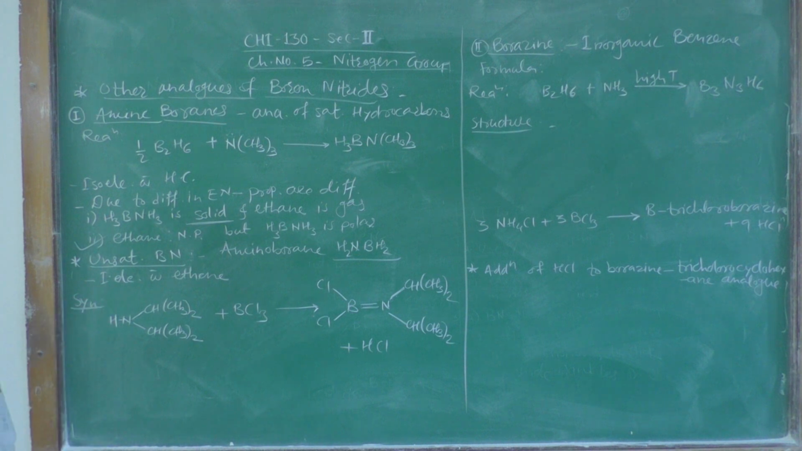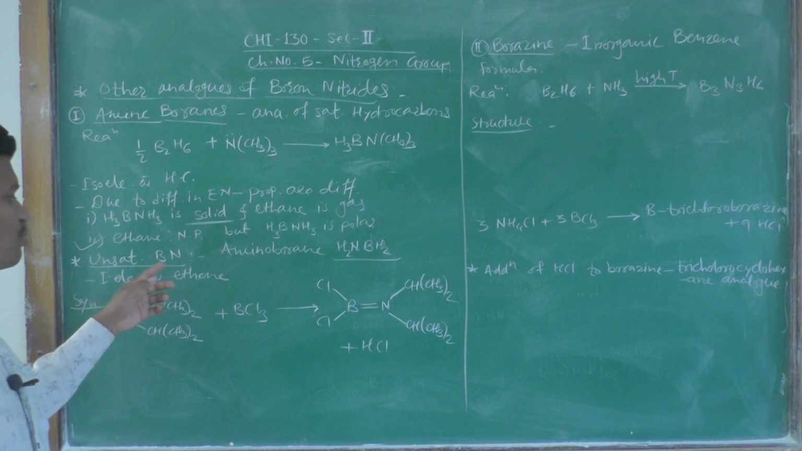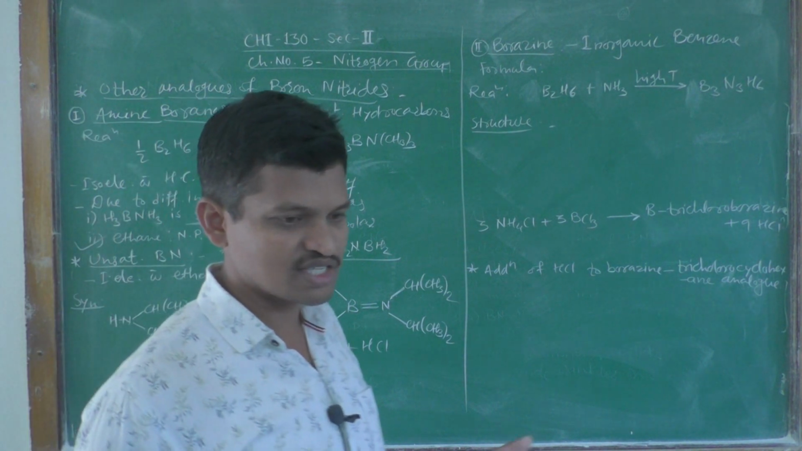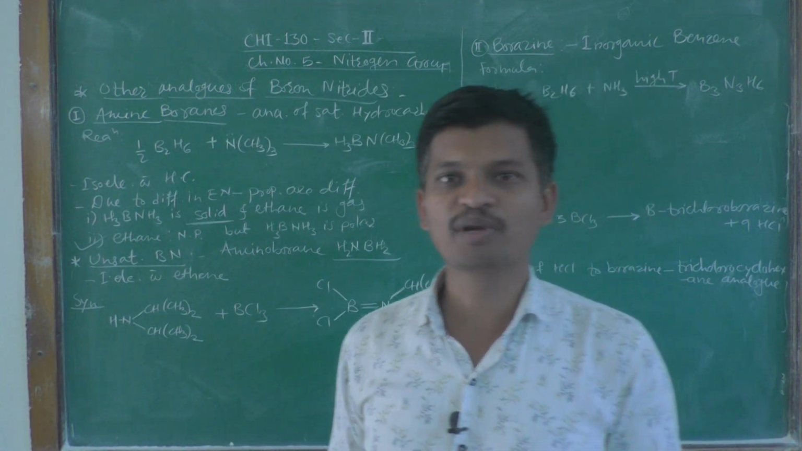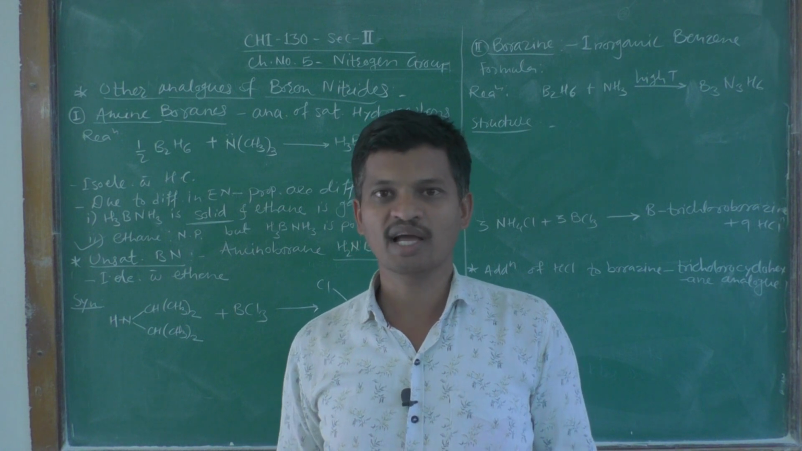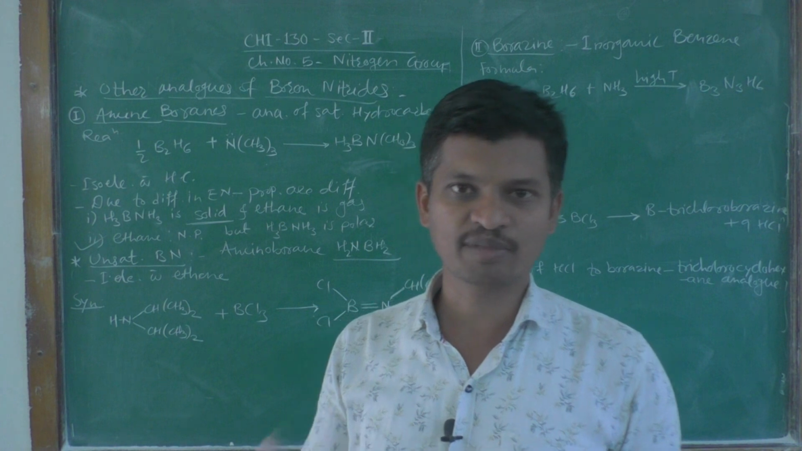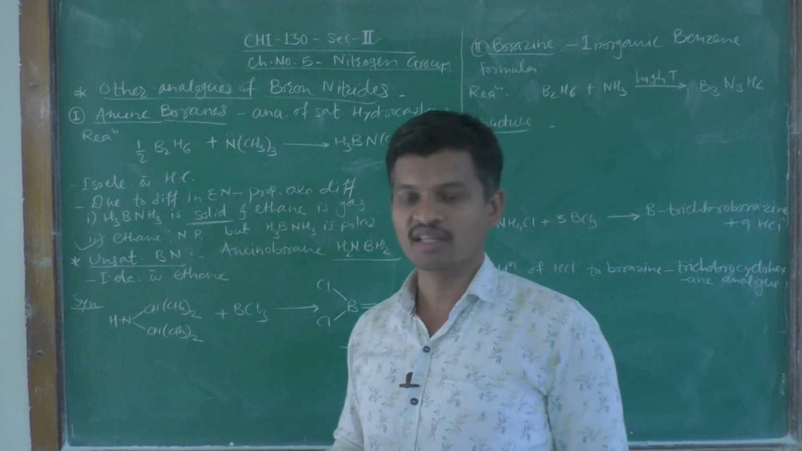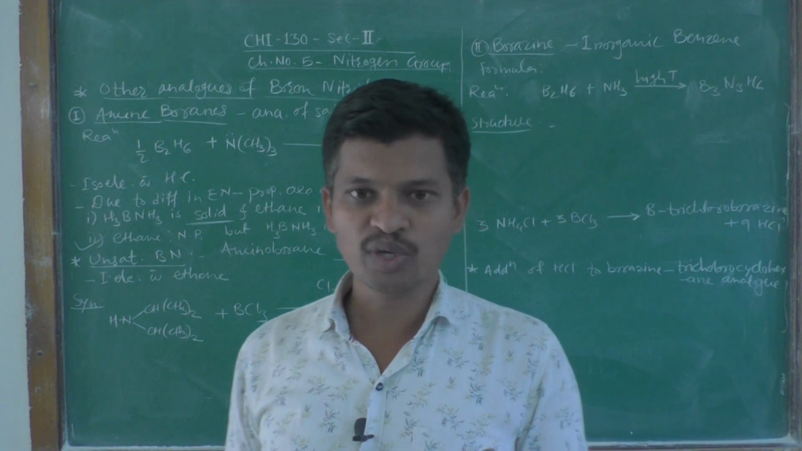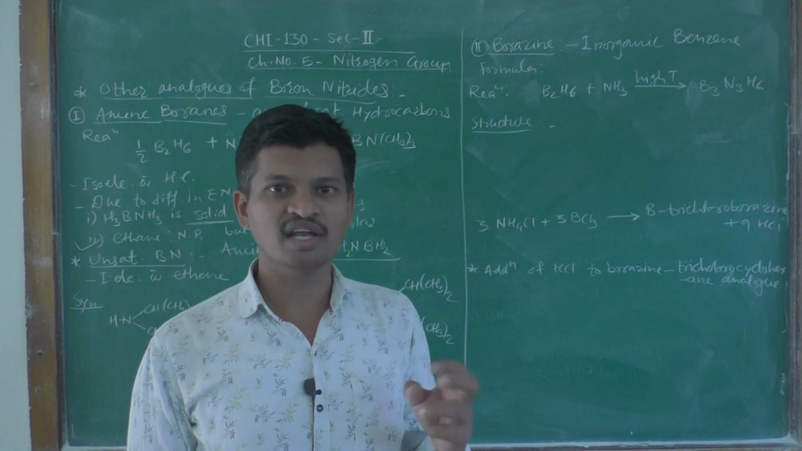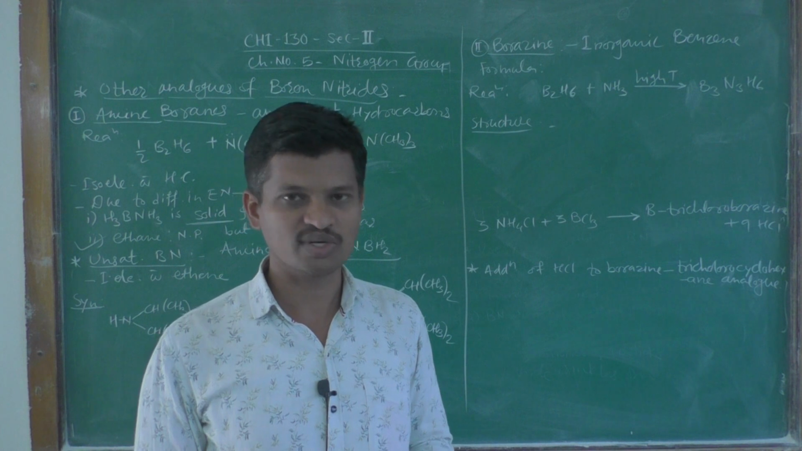Then we can also observe the unsaturated boron nitrides. What is meant by unsaturation? When there is a presence of multiple bonds other than single bonds, then we can say there is unsaturation in the given compound. So, if there is a carbon-carbon double bond, just like in alkenes, we call them unsaturated compounds.